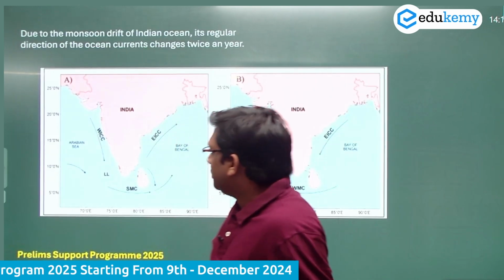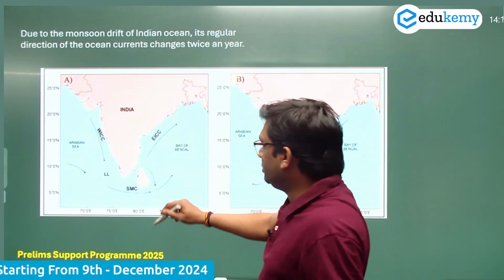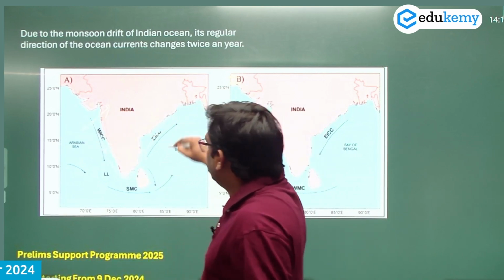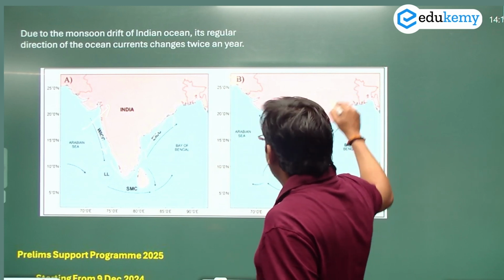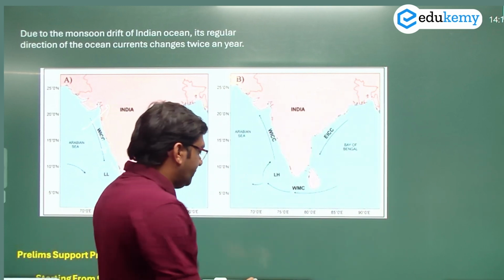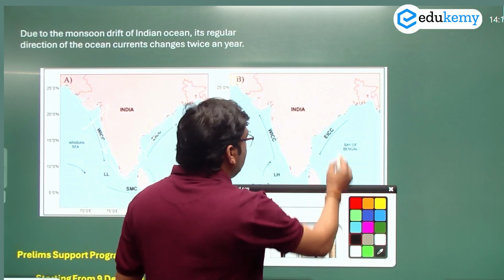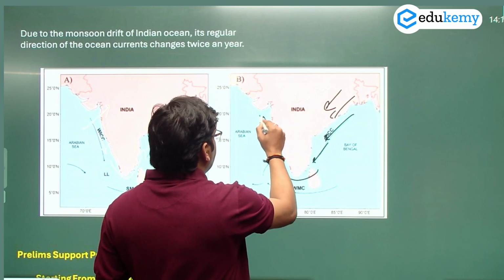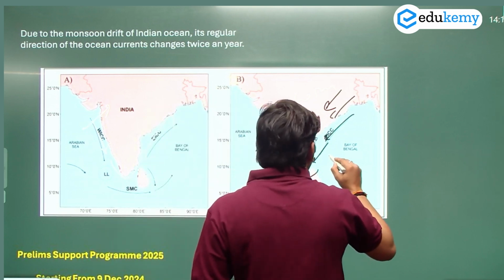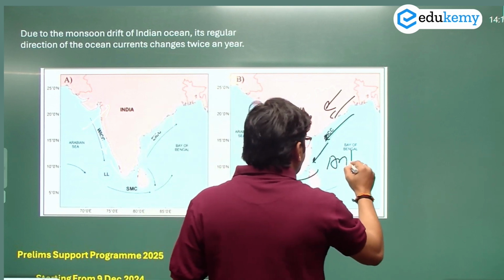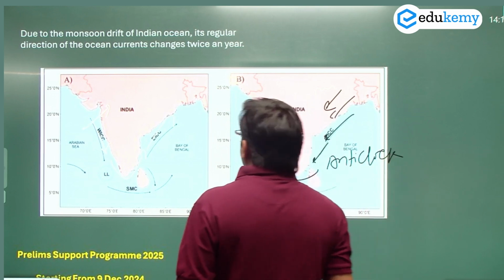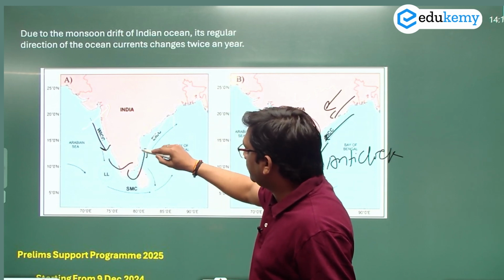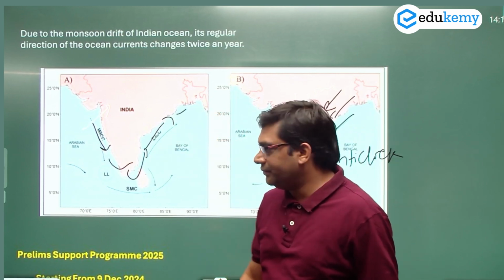Because of this reason, you see the flow of the direction during the monsoon season, when the monsoon is present. So this is the movement of the ocean current. This is the winter season, when the northeast monsoon is present. When the northeast monsoon blows in India in this direction, obviously it causes a movement of ocean current like this. This is called the anti-clockwise direction during the winter season, and this is the clockwise direction during the southwest monsoon. So it completely depends on monsoon drift.